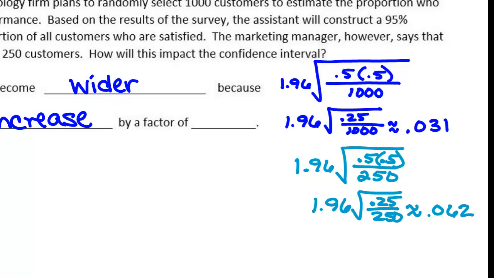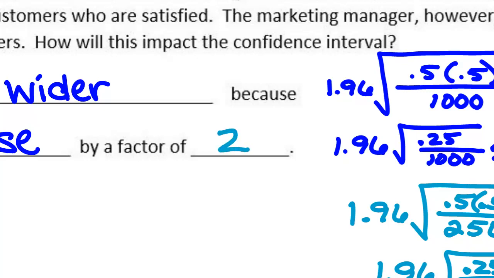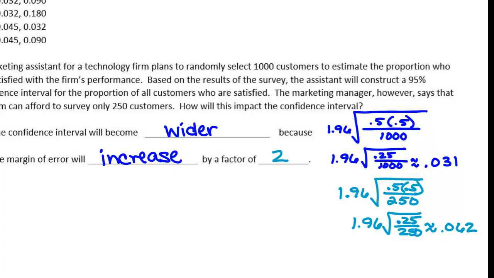Going from here to here, you guys agree that that increased, right? By a factor of what? What would you multiply this by to get that? By a factor of 2. Okay, so let's talk about shortcuts here so that you don't have to calculate it each and every time. The sample size got smaller by a factor of 4, right?